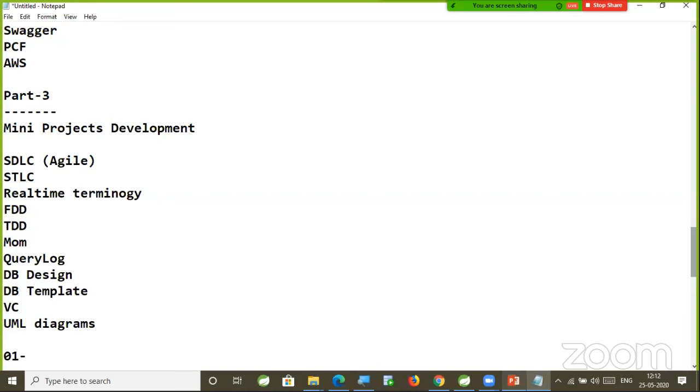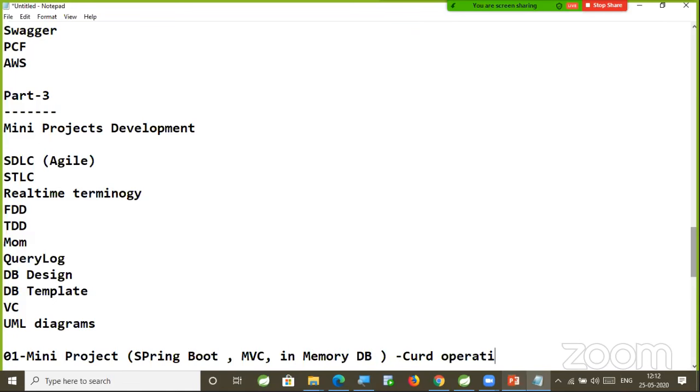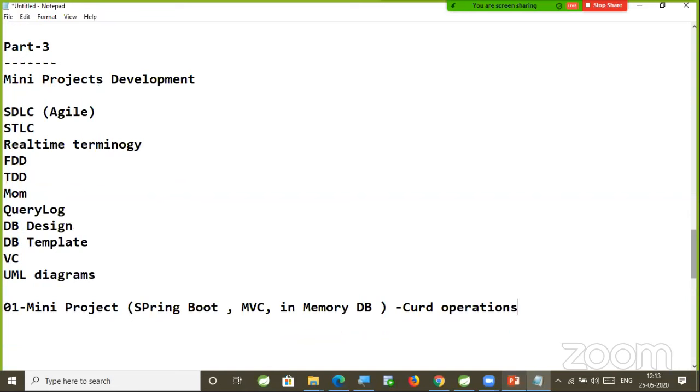After that, the first mini project that we are going to develop, I will develop this mini project. For this, I will use Spring Boot, MVC, and an in-memory embedded database. I am going to perform CRUD operations. I will show you how to write that application code and what standards we need to follow.